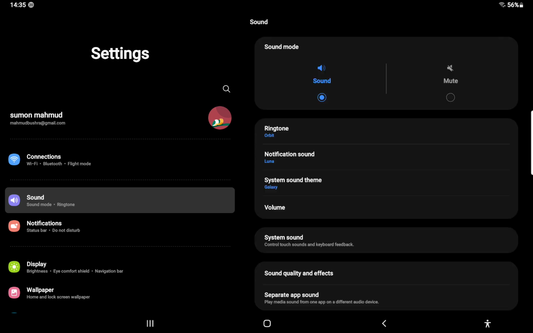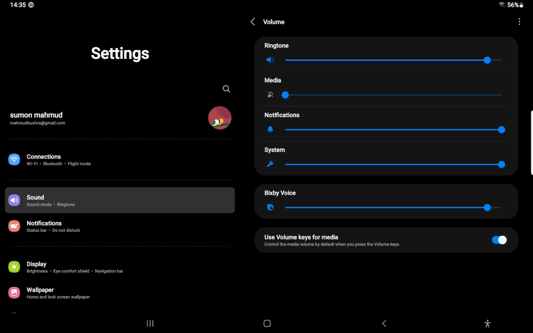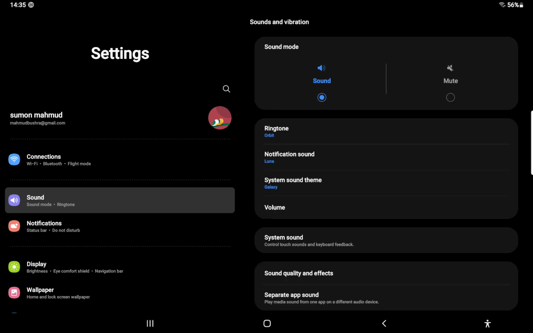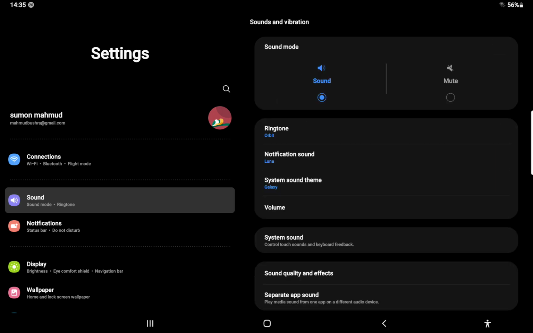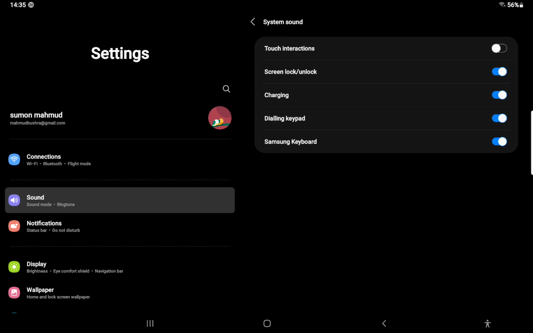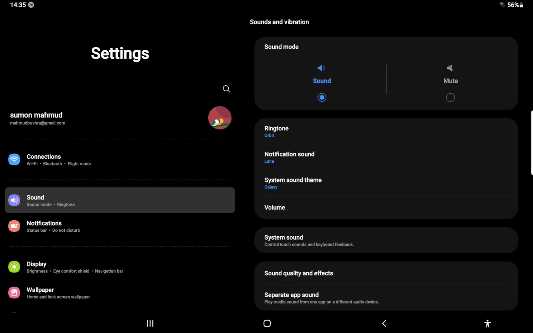Tap on volume, and we can change the volume of these. Tap on system sound. We could turn off touch interaction. Now, see the screen will not make a sound. I like to keep that on.